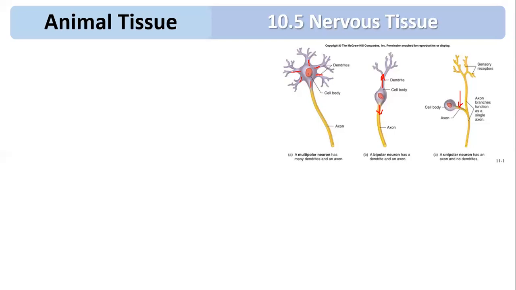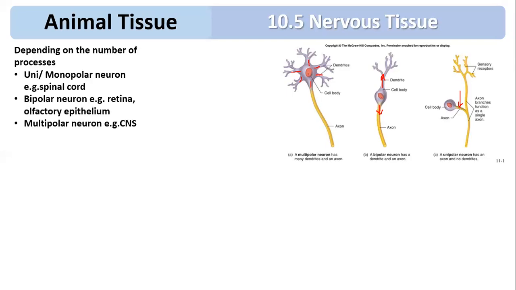So the first is unipolar or monopolar, which is present in your spinal cord. Second is bipolar, which is present in your retina and olfactory epithelium. The third is the multipolar neuron, which is located in your central nervous system, mostly in the brain. So that is the classification based on the number of processes: unipolar, bipolar and multipolar neuron.